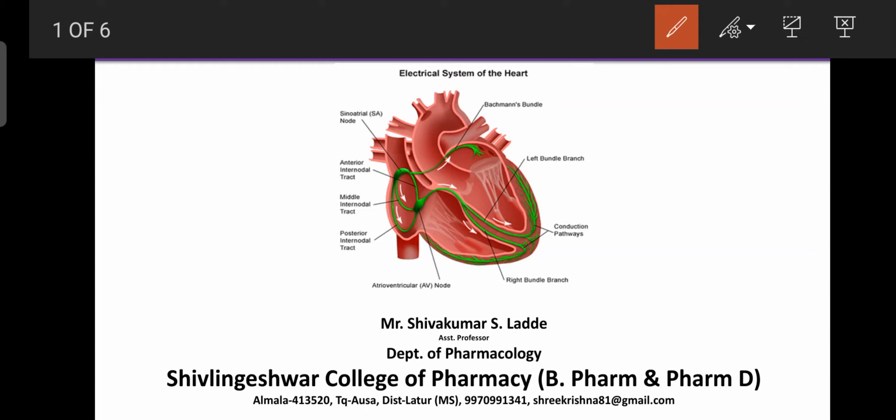Or in certain conditions, instead of the SA node, the AV node also produces action potentials. The SA node produces 100 per minute and the AV node also produces action potentials at the same time. So double action potentials reach the ventricles, and automatically the rate of contraction of the ventricles increases, as well as the heart rate.